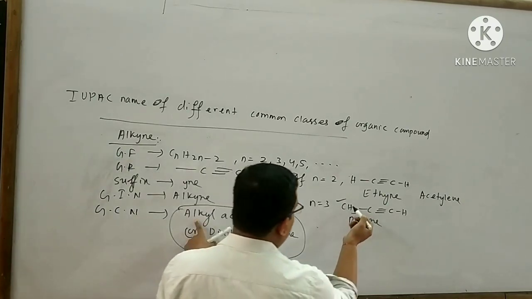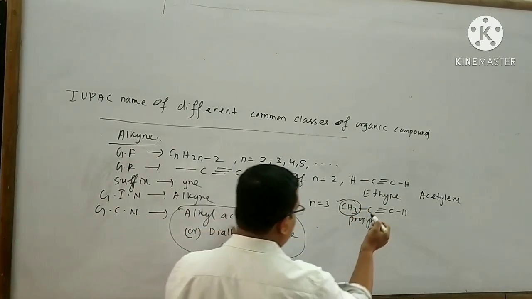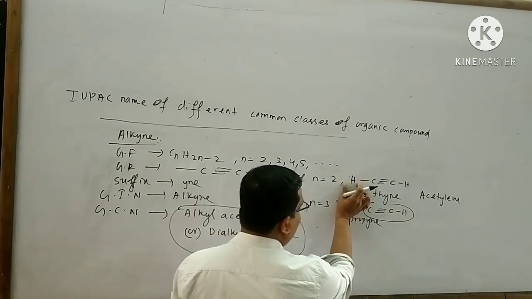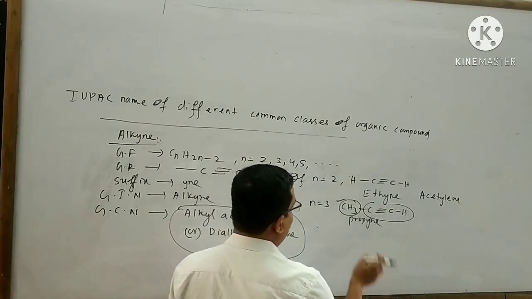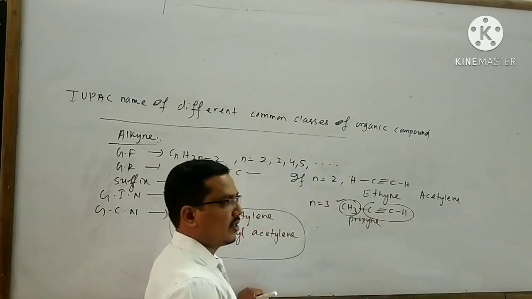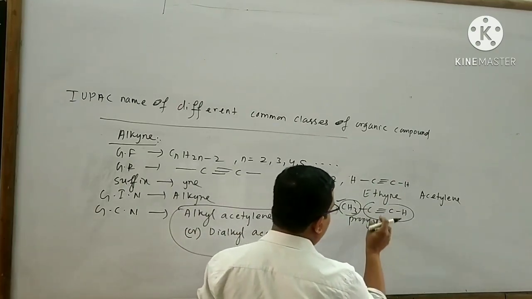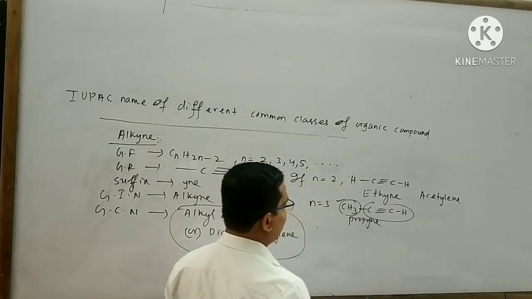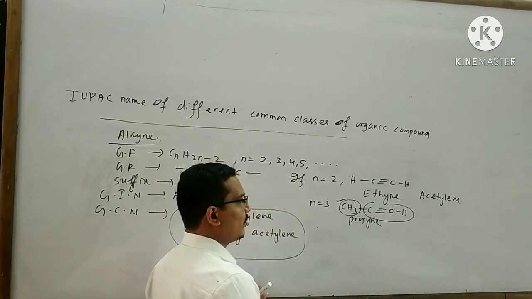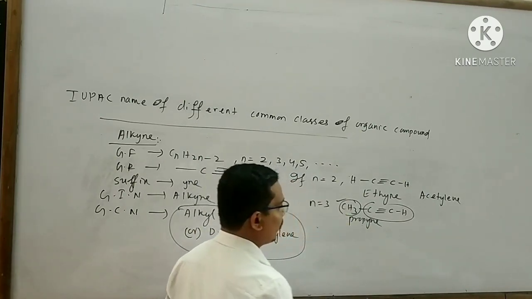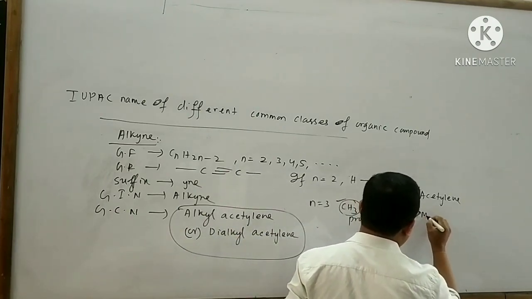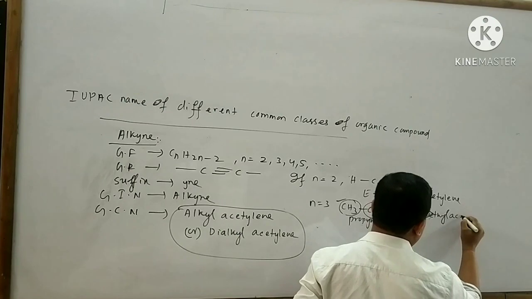Look at that. This is alkyl and this is acetylene. Because when I remove this hydrogen atom and attach this alkyl group here, then this organic compound is formed. So it is bound to use the word acetylene. From acetylene, the hydrogen atom is removed and here a methyl group is attached. So the name of this organic compound is said to be methyl acetylene.